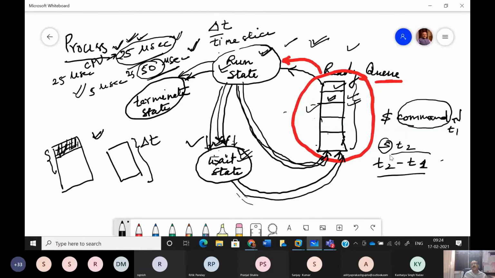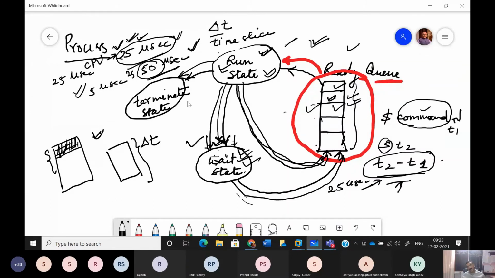So the total time is t2 minus t1, whereas the command may require very little time in comparison to this t2 minus t1 for its actual execution, because ये पूरे समय के लिए तो it is not getting the services of the microprocessor. तो ये कभी वेट में था, कभी रेडी में था, और इसके एग्जीक्यूशन के लिए if I say that 25 माइक्रोसेकंड is required, तो 25 माइक्रोसेकंड तो इसको रन स्टेट में रहना ही रहना है, but it must take either 50 or 70 or 75, because for the remaining period it was either in the ready queue or in the wait queue. As and when the process completes its execution, it moves to the terminate state.